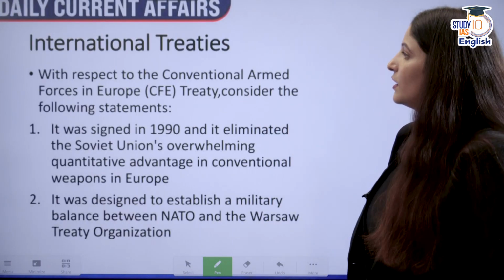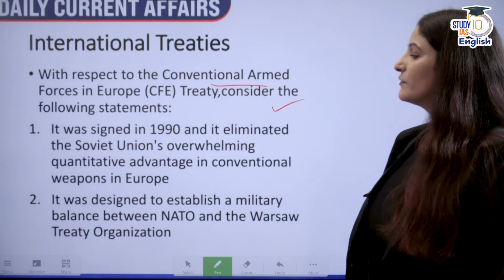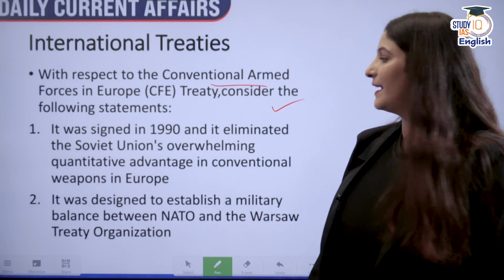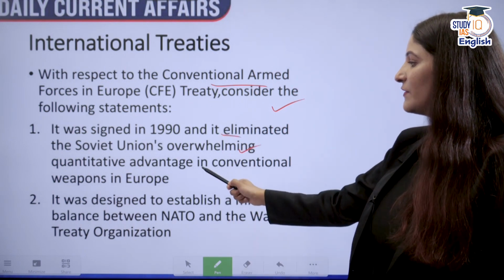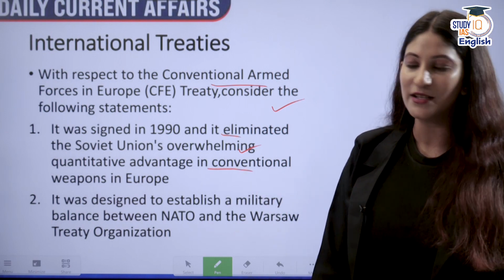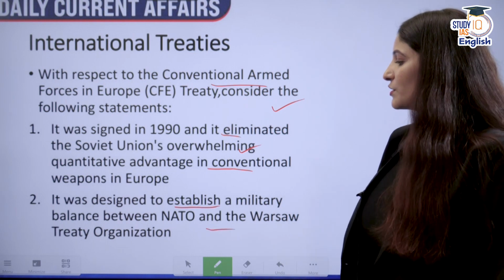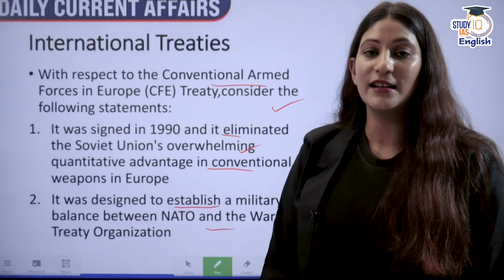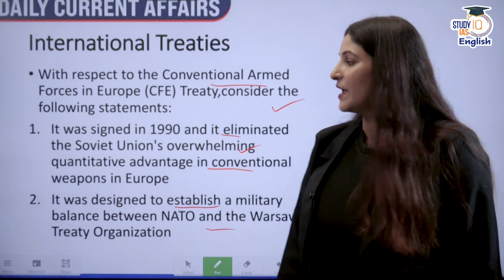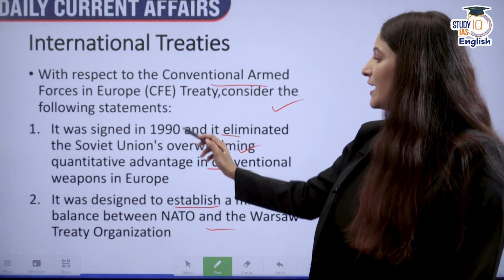Moving on. With respect to the Conventional Armed Forces in Europe Treaty, consider the following statements. It was signed in 1990 and it eliminated the Soviet Union's overwhelming quantitative advantage in conventional weapons in Europe. It was designed to establish a military balance between NATO and the Warsaw Treaty Organization. Which of the statements given above is correct? Recently, Russia withdrew from the treaty. And yes, it was signed on specifically November 19, 1990.